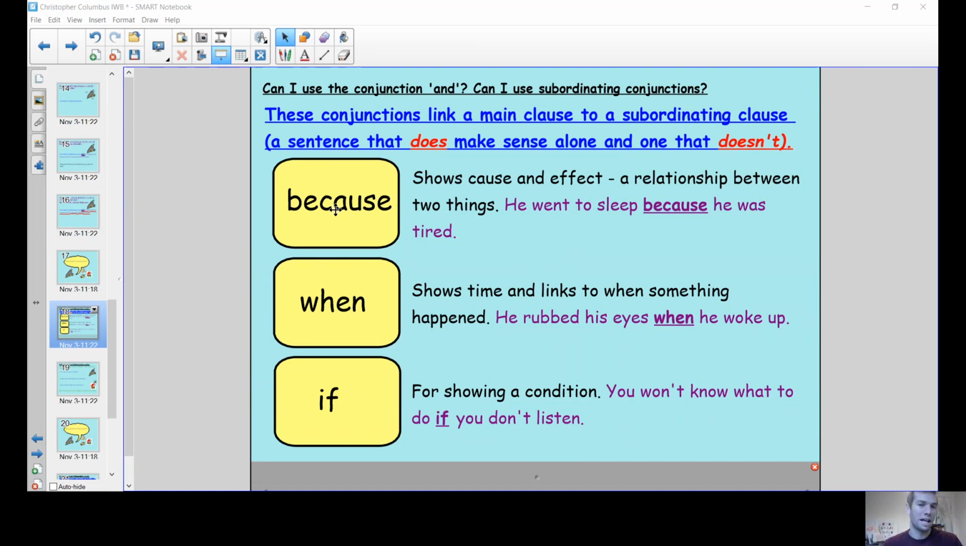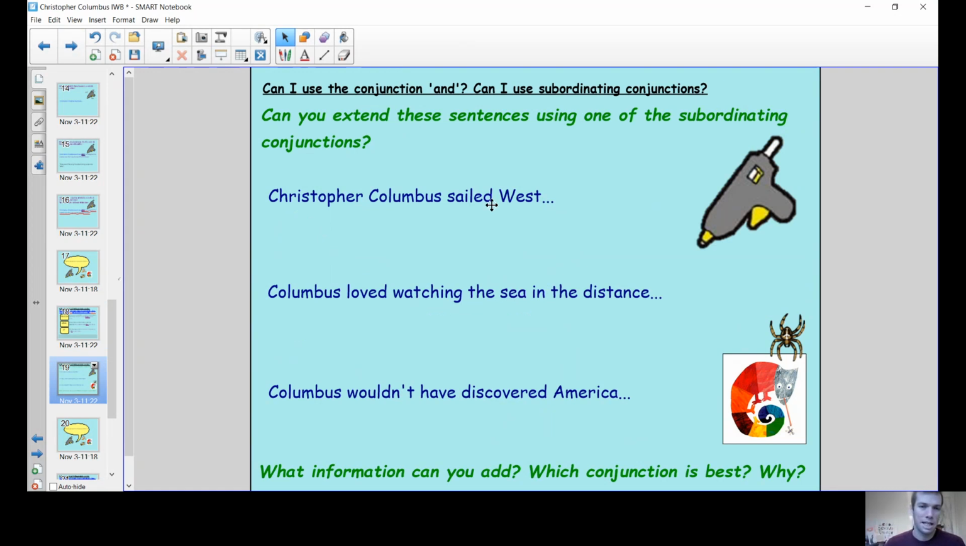So these are our words today: because, when, and if. Let's see if we can add them to some sentences. We're going to extend these sentences using one of the subordinating conjunctions. I'll just write them up here.